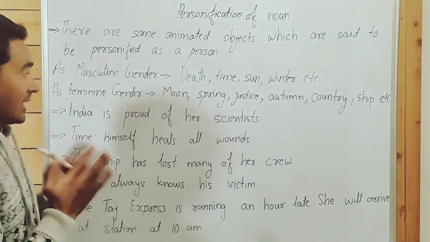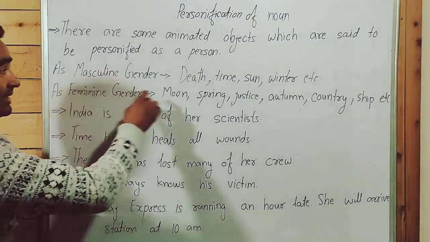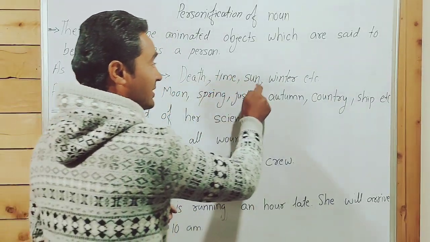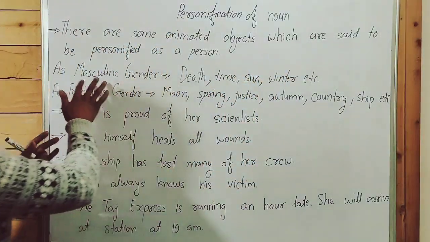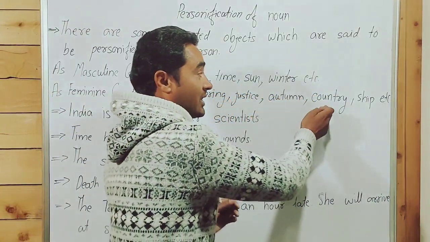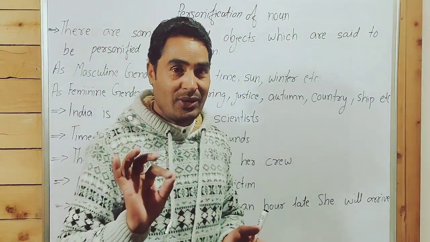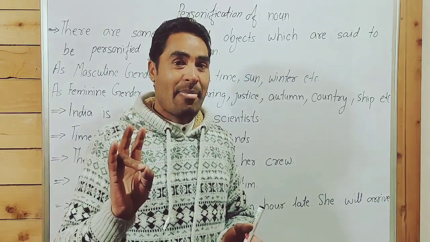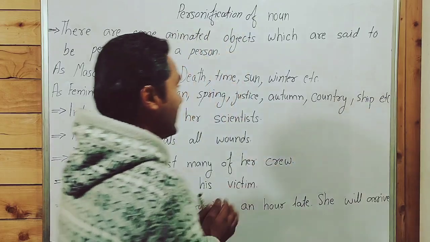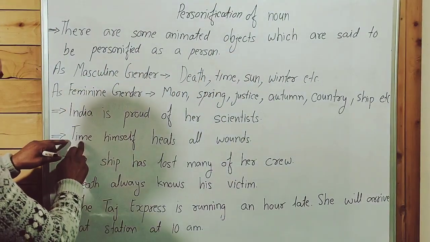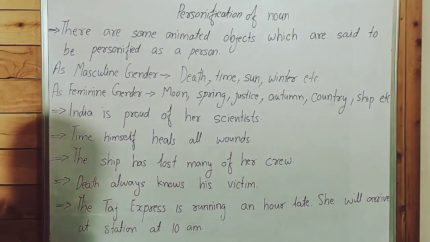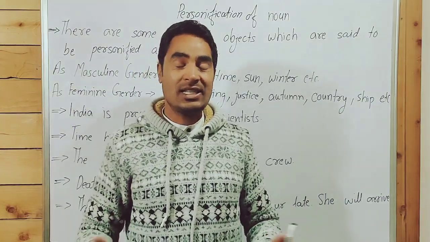So here, guys, I repeat these names. These animated objects, death, time, sun, winter, etc., are treated as masculine gender. Moon, spring, justice, culture, the names of countries except the USA, Russia, France and Germany, and the name of a ship are treated as feminine gender.